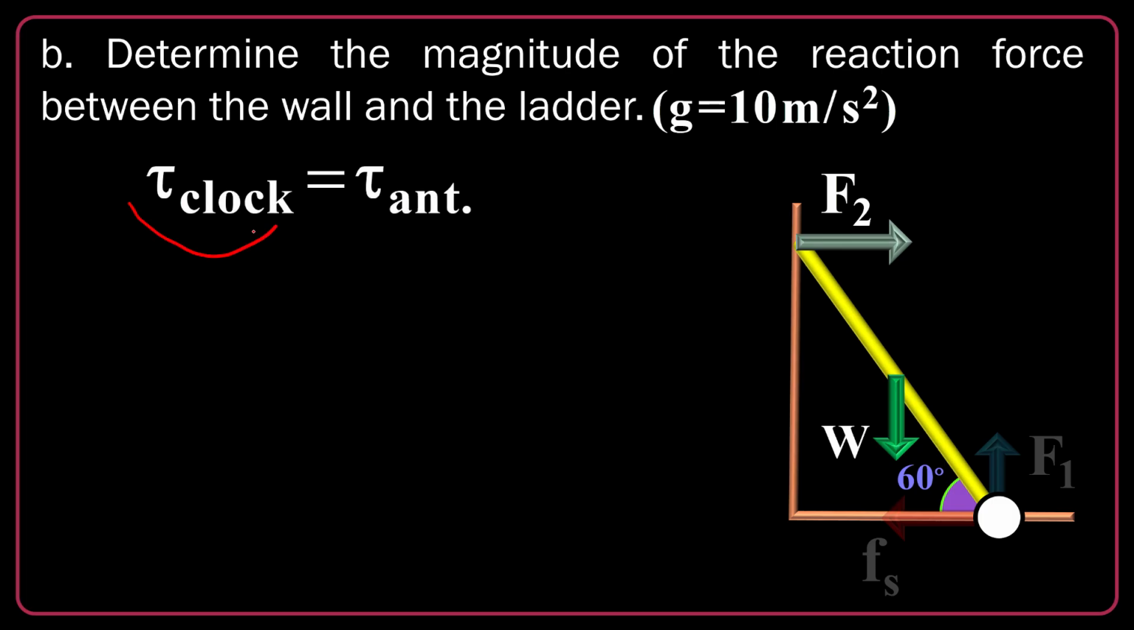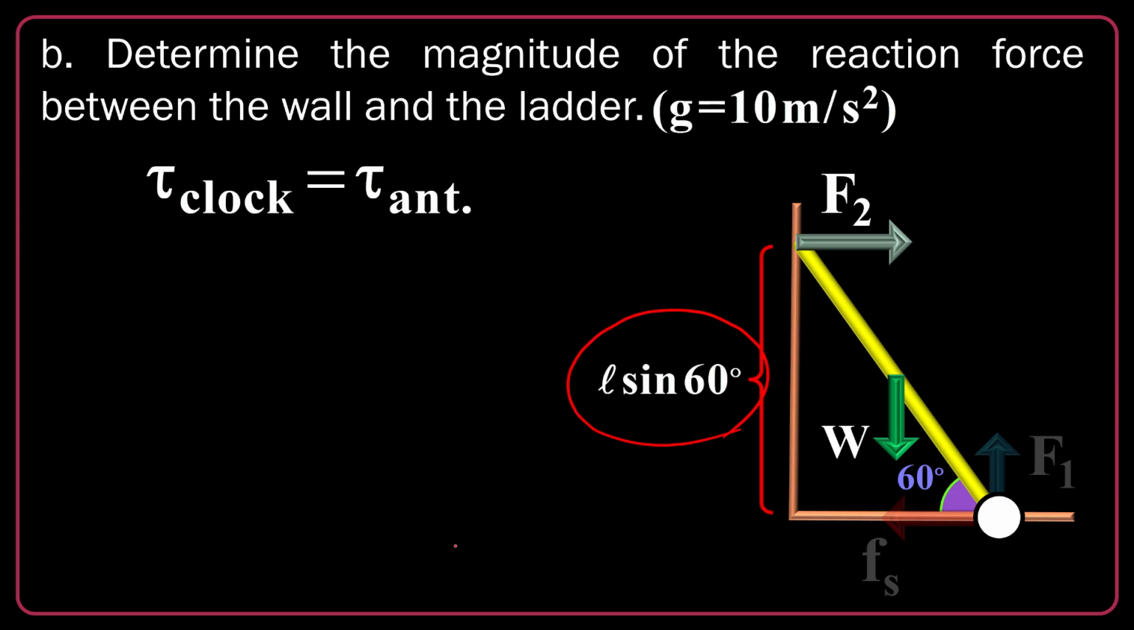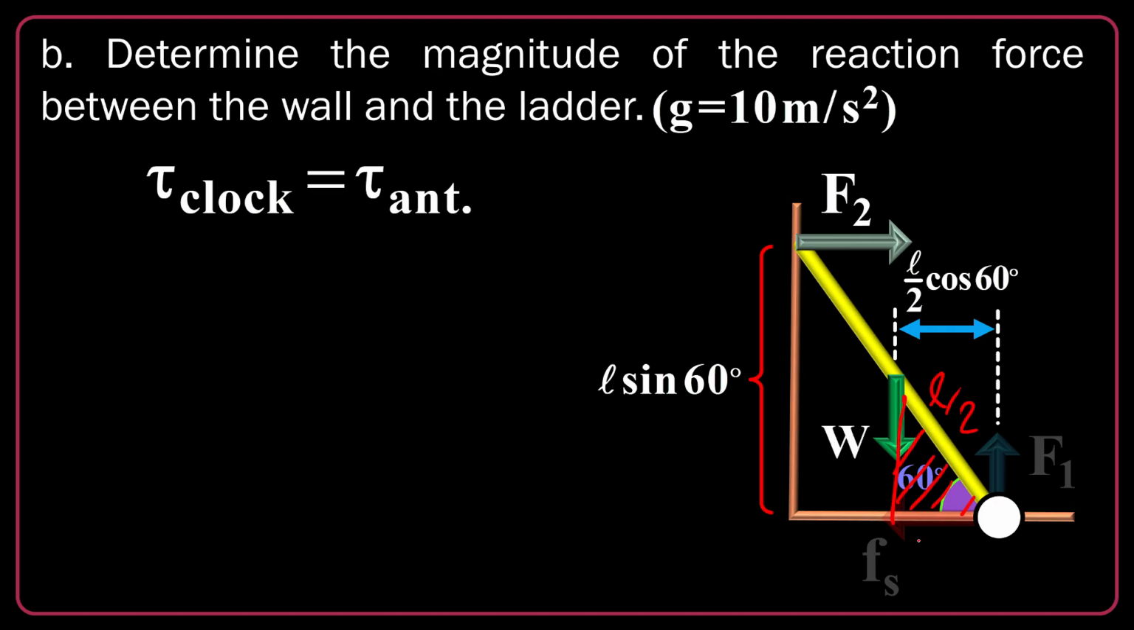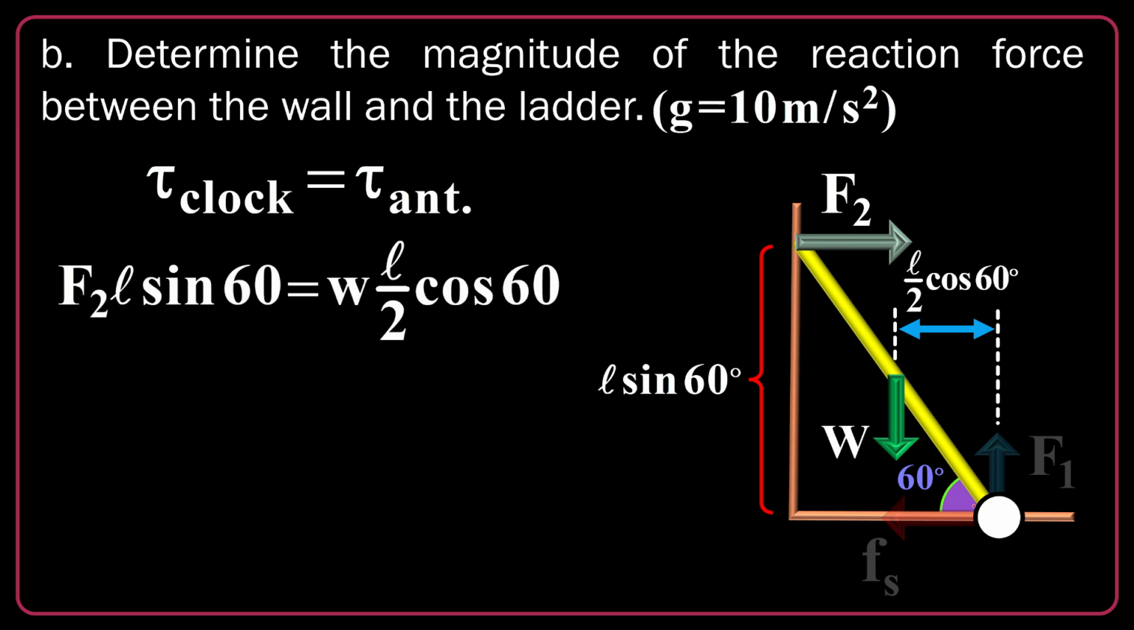So total clockwise is equal to total anti-clockwise. Clockwise means the torque due to F2, anti-clockwise, the torque due to W. Let me remind you again, this is L sine of 60 degrees. L is the length of the ladder, and this is the opposite side in this triangle. And the other is L over 2, and this side is L over 2 cosine of 60 degrees, the distance for W to the center of rotation to find its torque. So let's activate the torques: F2 times distance, W times distance.